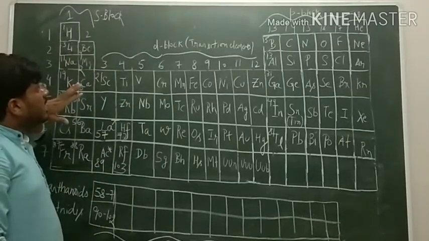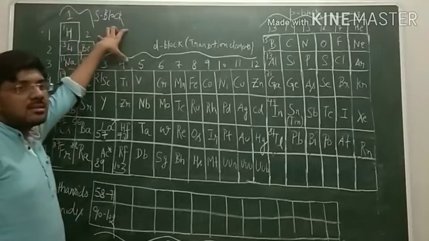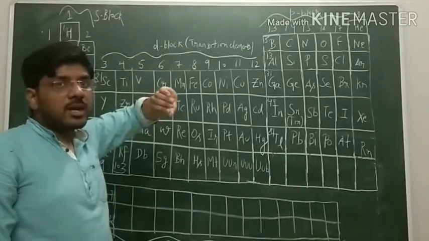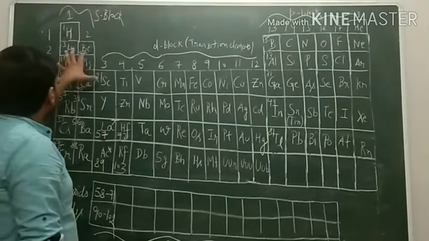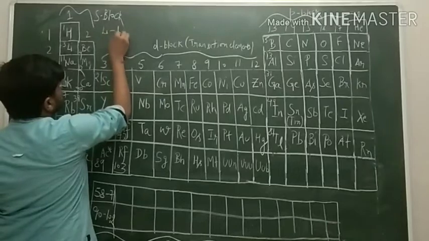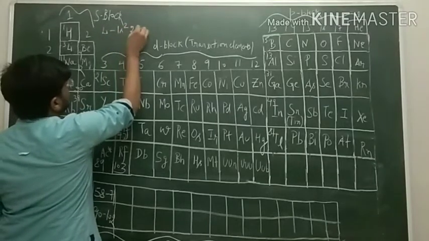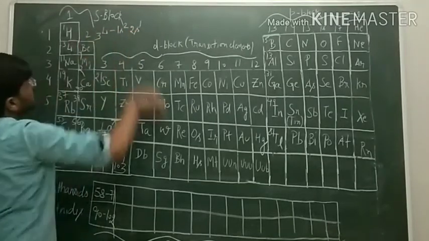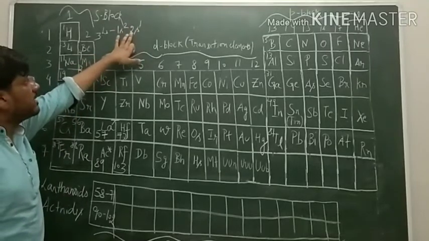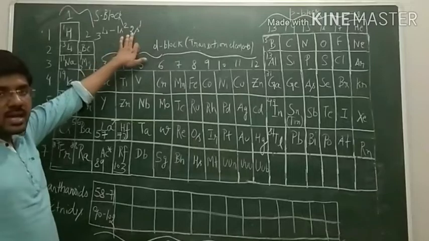S block elements are those in which the last electron enters the s orbital of their respective shells. For example, lithium has the electronic configuration 1s2 2s1 and atomic number 3. So here the last shell is second and the orbital is s.